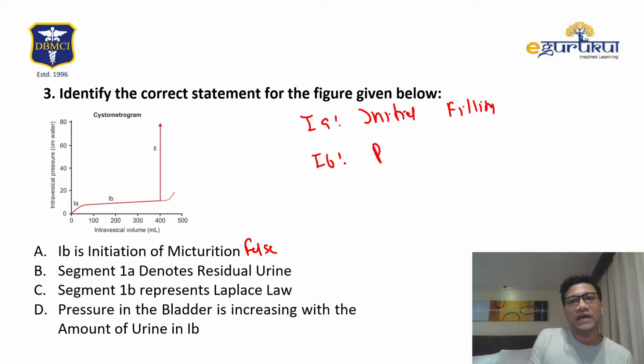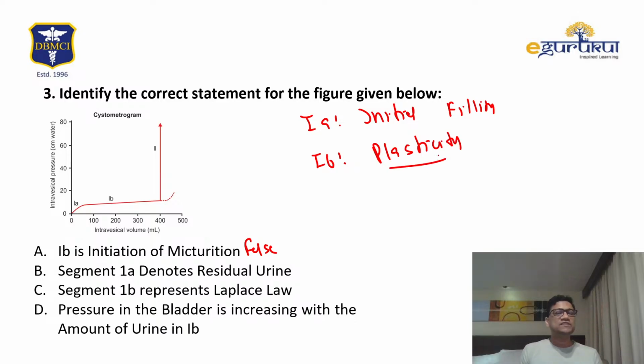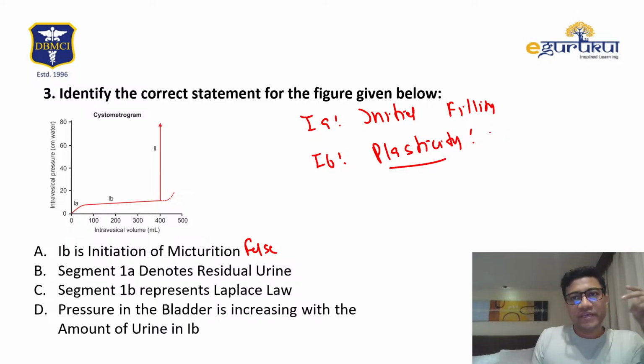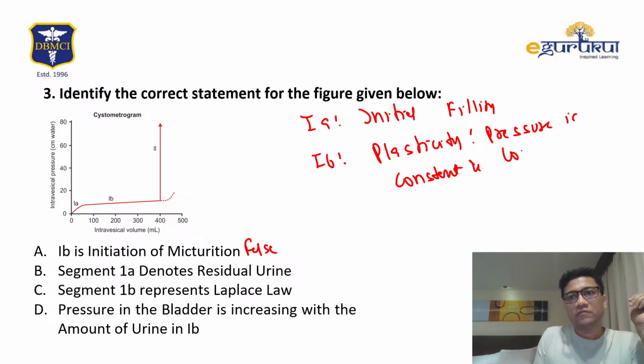This is your plasticity phase. What happens in the plasticity phase? The pressure is constant and low. Why? Laplace law.